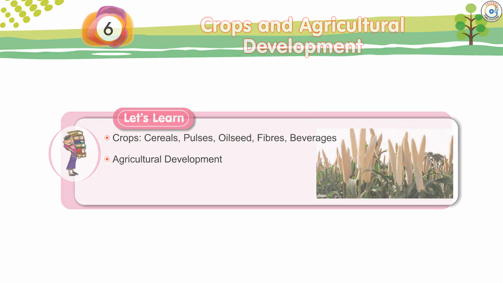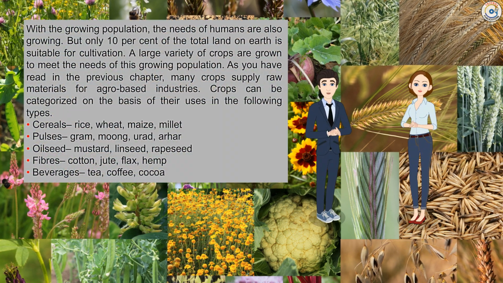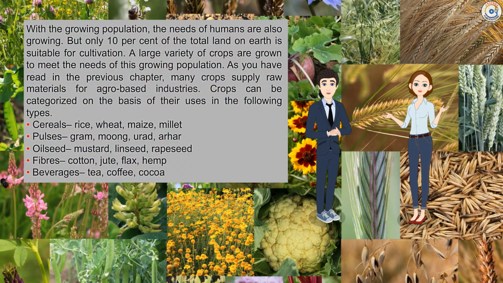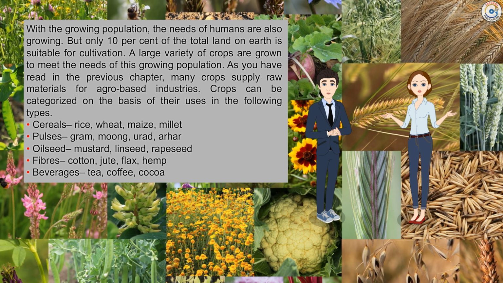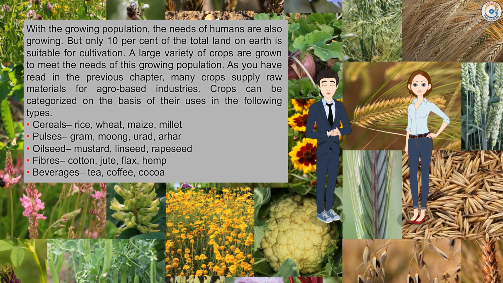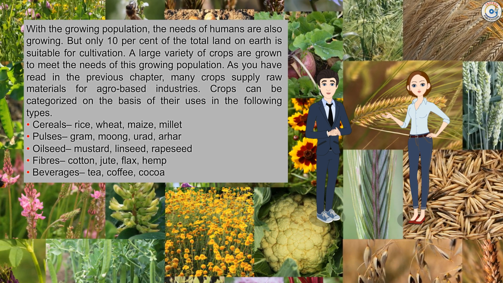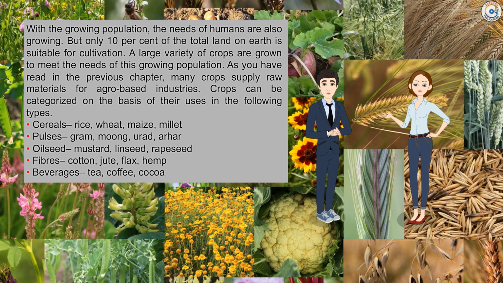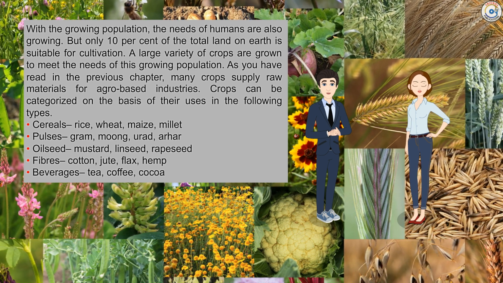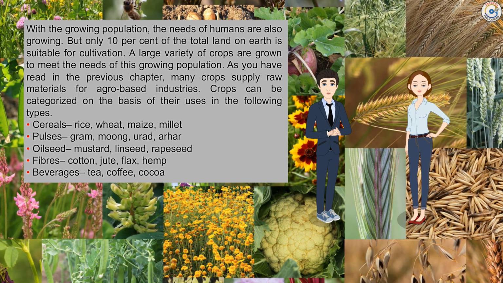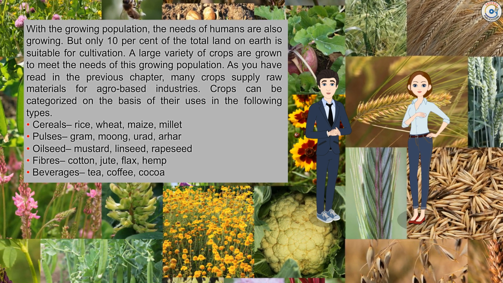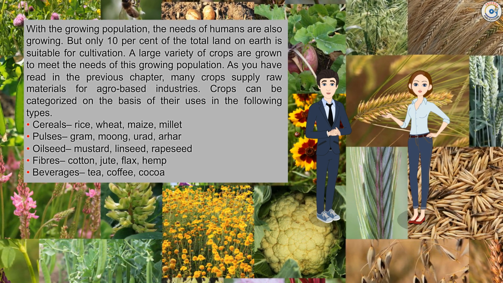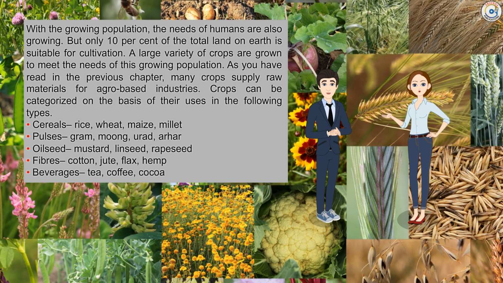Agricultural development. With the growing population, the needs of humans are also growing. But only 10% of the total land on earth is suitable for cultivation. A large variety of crops are grown to meet the needs of this growing population. As you have read in the previous chapter, many crops supply raw materials for agro-based industries.